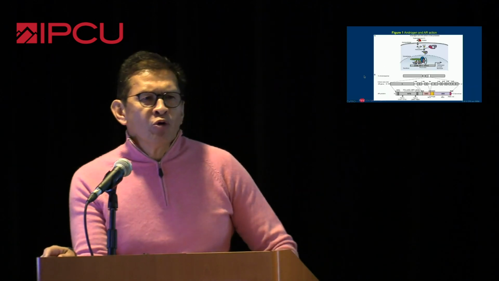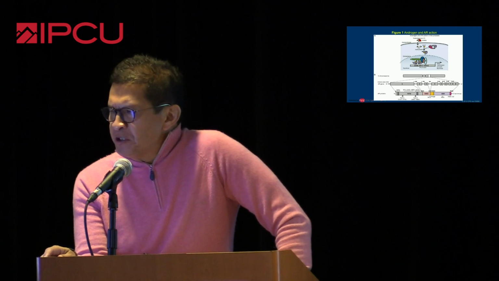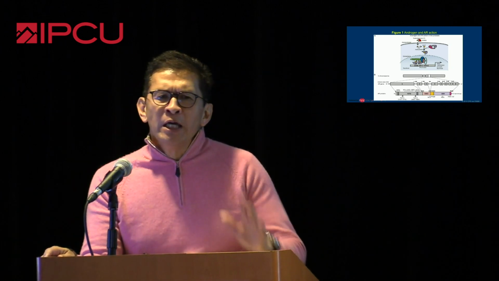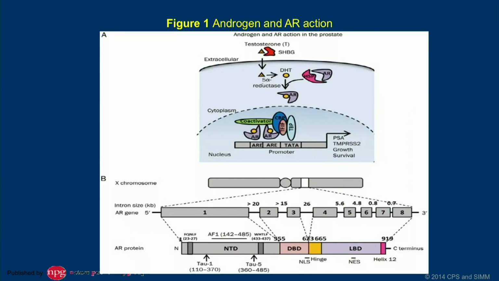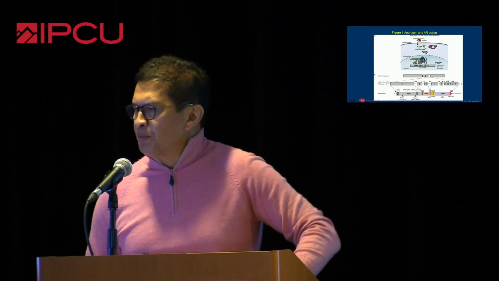So this is a very important slide, and you've seen this many times. This is the canonical pathway, and again, this previous discussion that we just had of how testosterone actually engages the androgen receptor and why it's an endocrine disease. And I think this is very important for all of us to understand, because once you understand this, then we're going to understand how these drivers, how these resistance mechanisms are going to come into play.